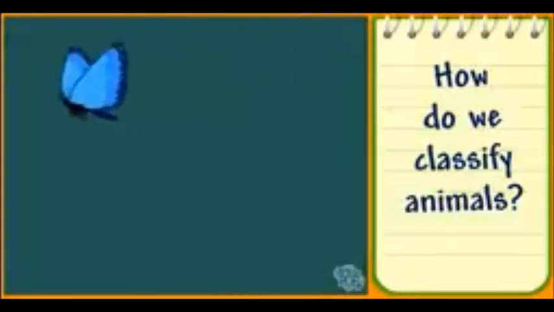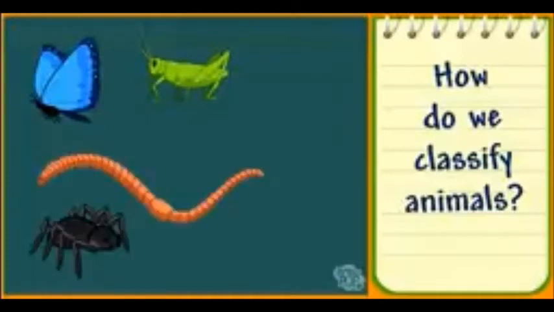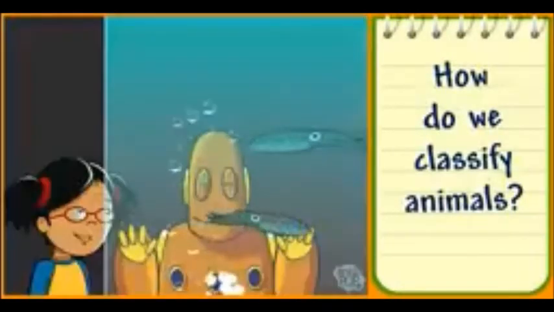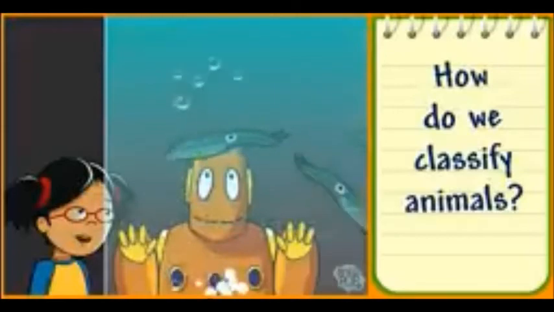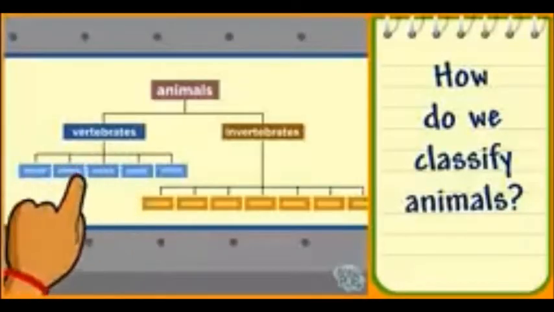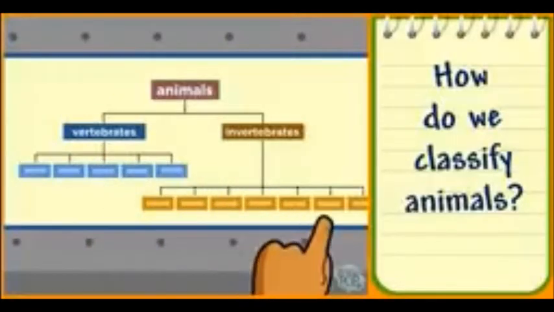Insects like butterflies and grasshoppers are invertebrates. So are spiders, worms, mussels, starfish, and squid. Most of the world's animals are invertebrates. Scientists classify vertebrates and invertebrates into even more groups.